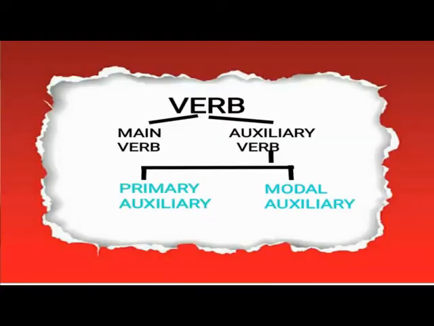Now, let's today discuss more about a verb based on its function. On your screen, you can see that it is classified into two categories based on its function or action. See the diagram? A verb is classified into two main categories, a main verb and an auxiliary verb. Auxiliary means helping. Then you can see that an auxiliary verb again is bifurcated into two different parts, a primary auxiliary and a modal auxiliary.